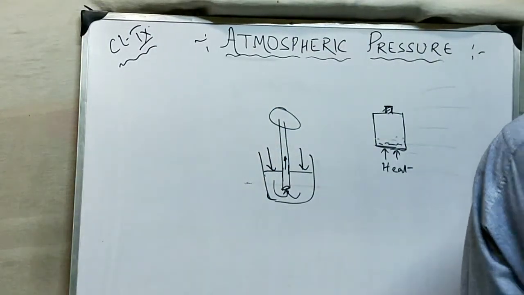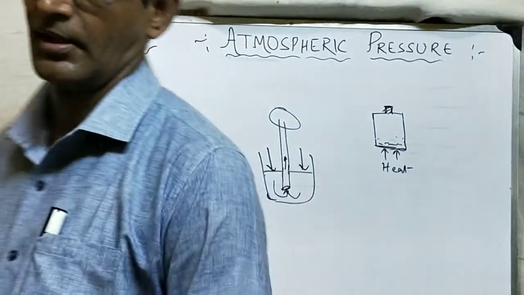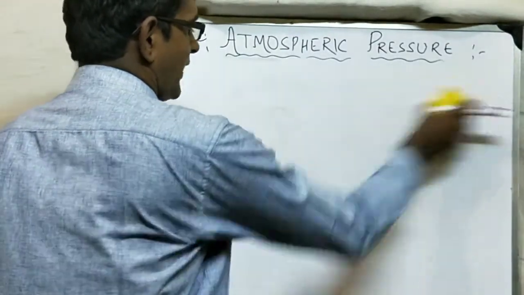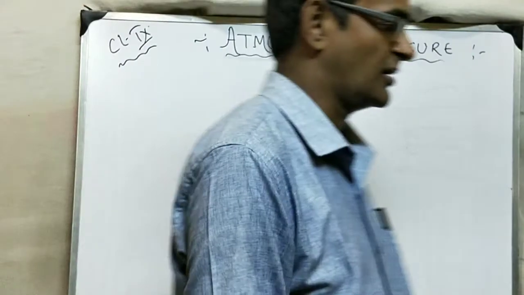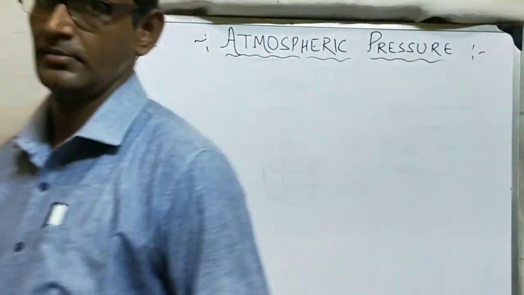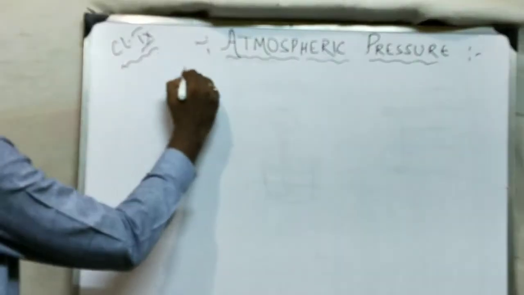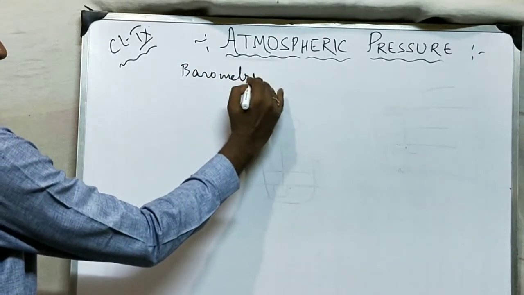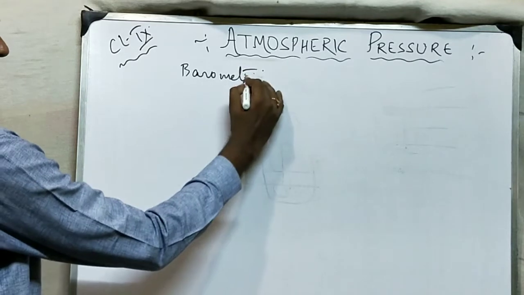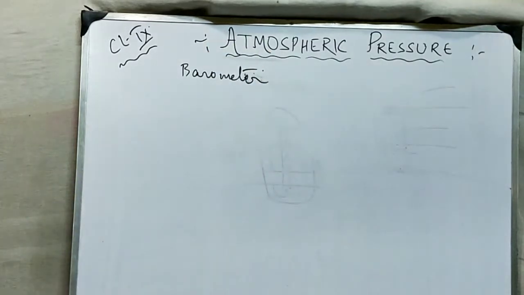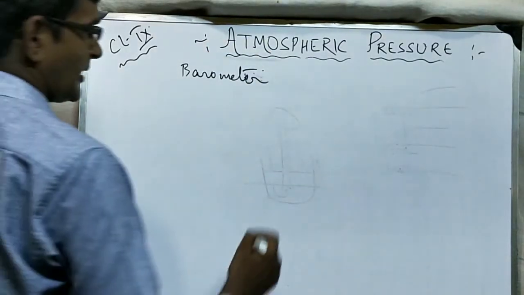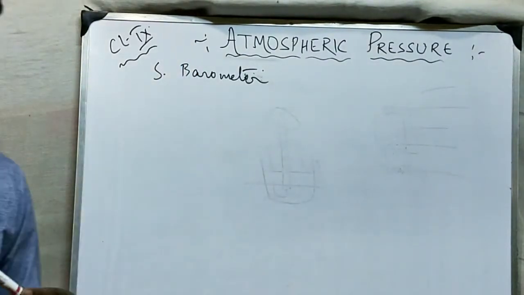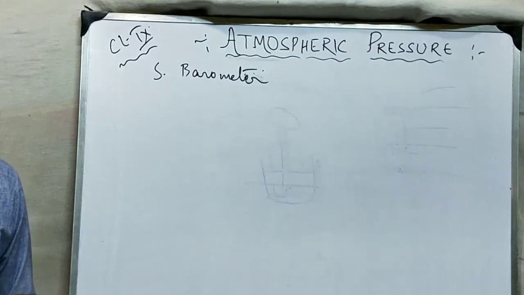Now, measurement of atmospheric pressure. How to measure it? Now we know the instrument, the device used to measure atmospheric pressure, is the barometer, devised by the famous scientist Torricelli. So the simple barometer we are going to study first. A barometer is a device used to measure atmospheric pressure.